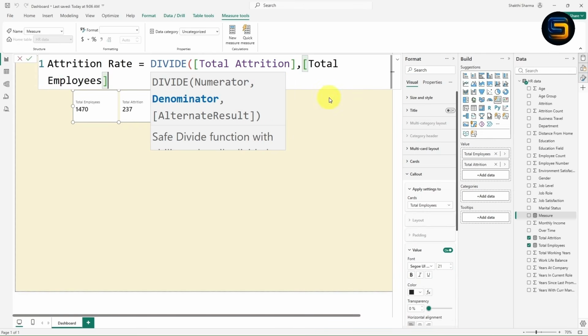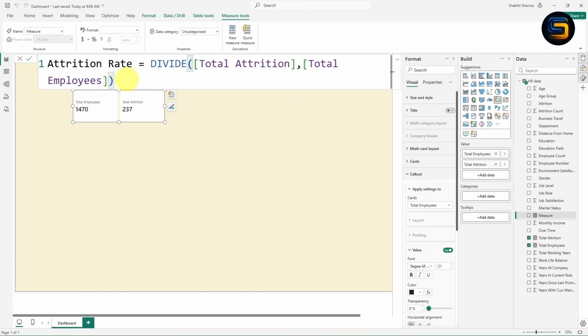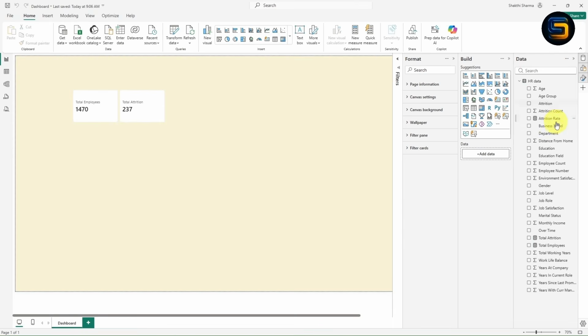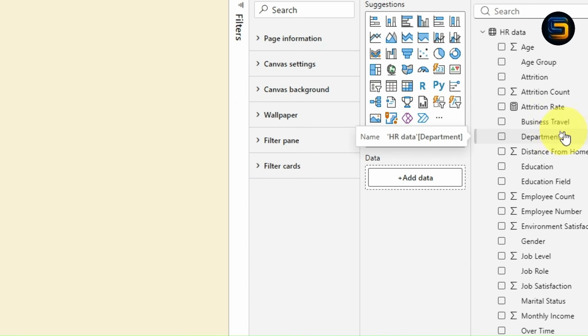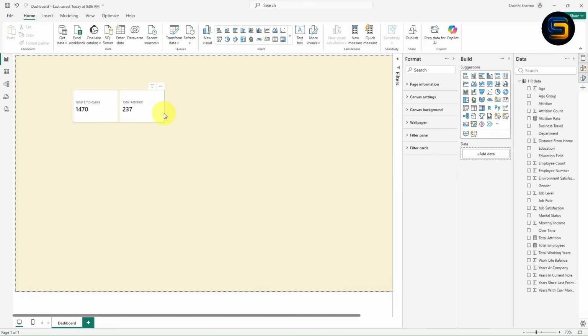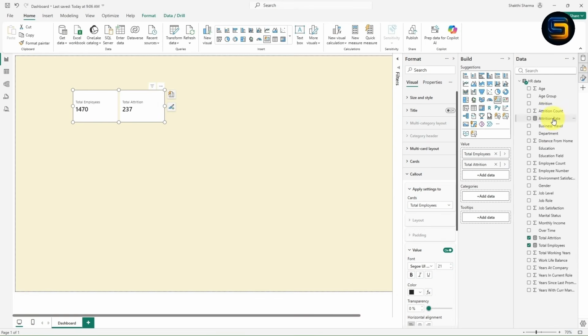Look here guys, this is how you can take help of measure. Now close the bracket. Once you click enter, just wait for a few seconds. A new measure is added inside this data field. Let me show you. This is the attrition rate. Now select this card. You just need to drag this attrition rate measure inside the value. Once you drag, you will get the attrition rate as 0.16.